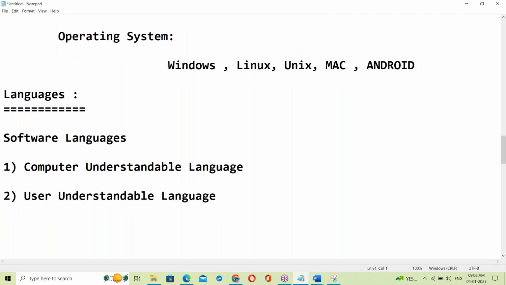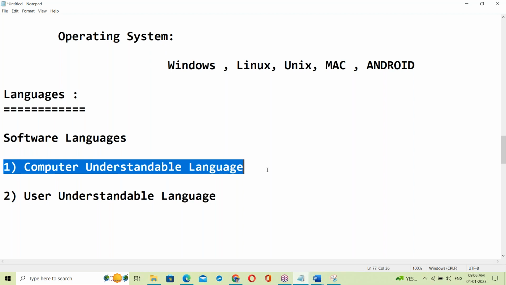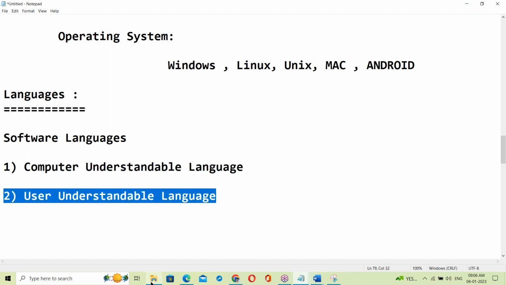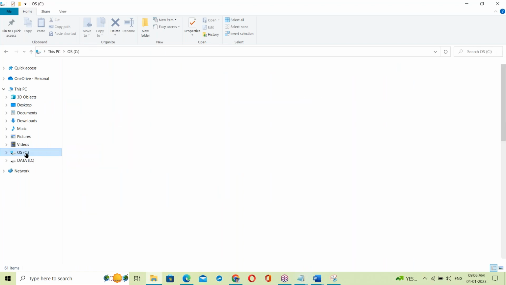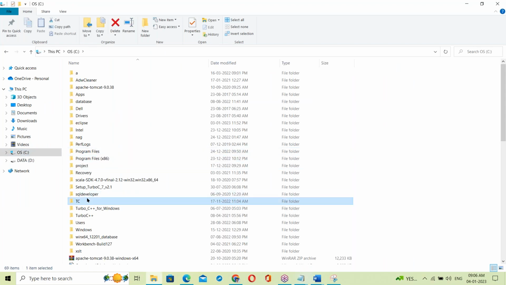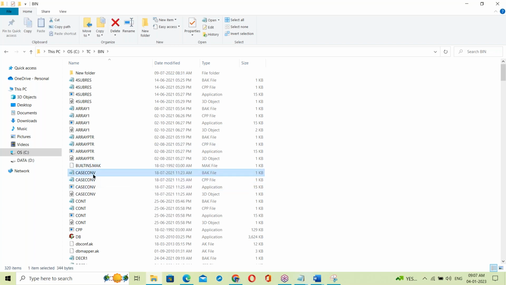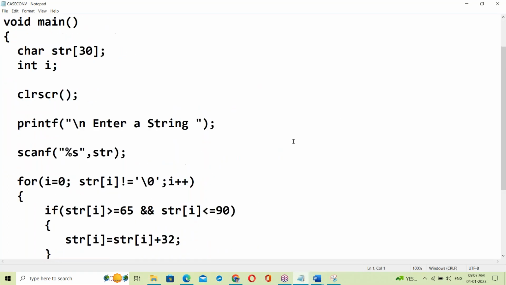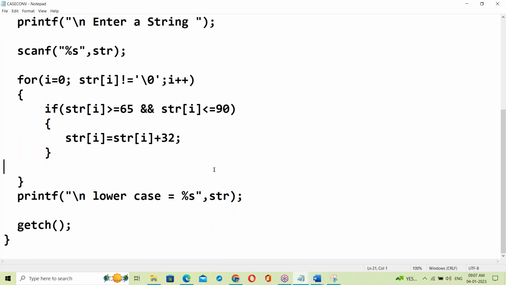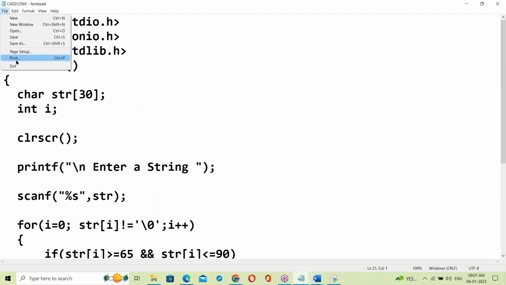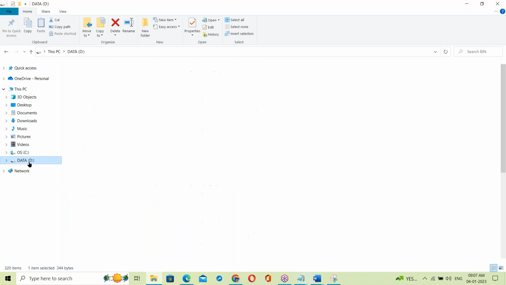So computer understandable language, and user understandable language. See, for example, a C program. Suppose this is some C program. This is a user understandable language. It looks like the English language, right?